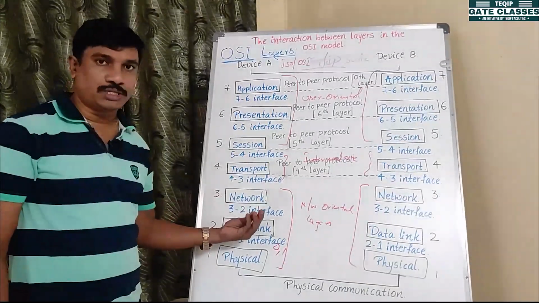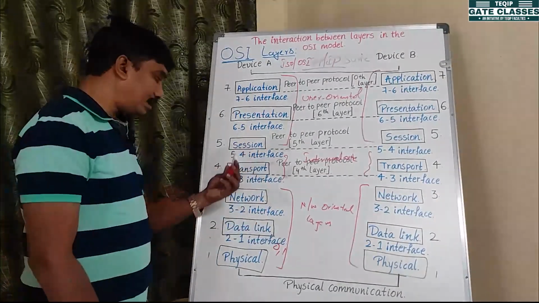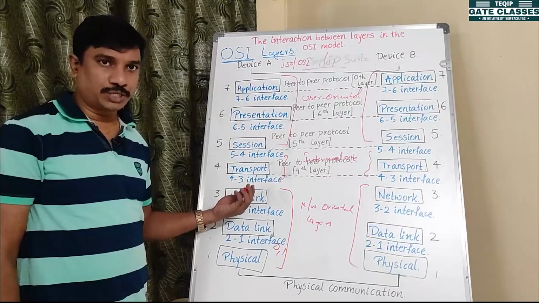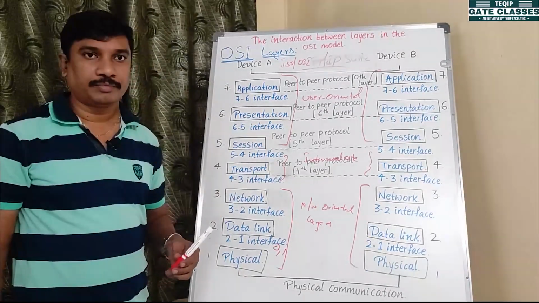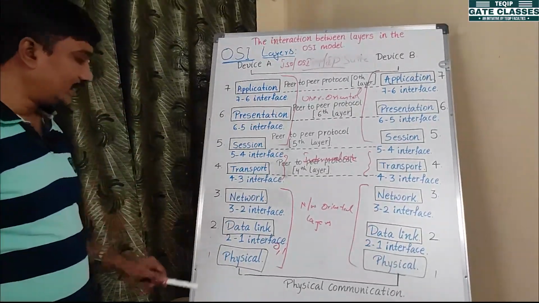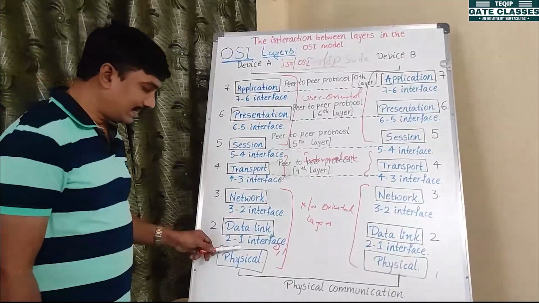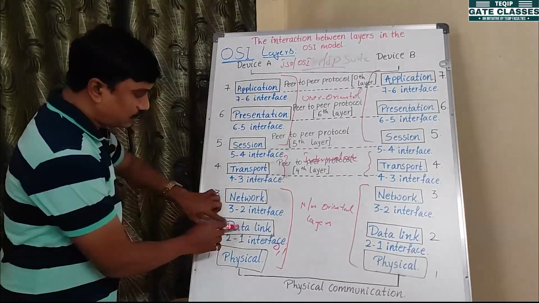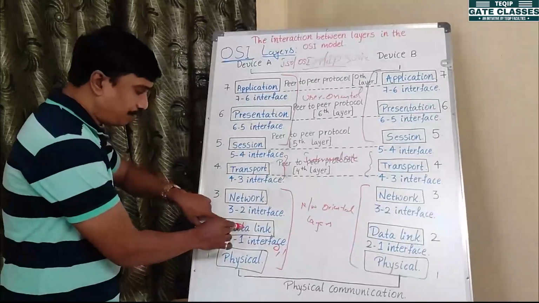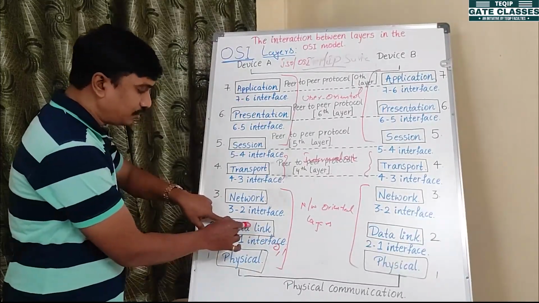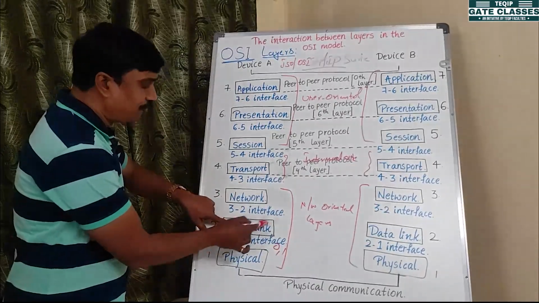Whereas a switch is used in the data link layer, and a router is used in the network layer. So coming to the data link layer, it accepts zeros and ones as input and produces frames.